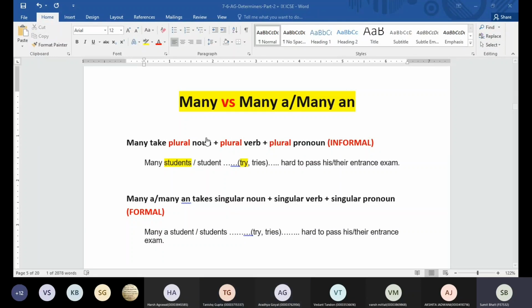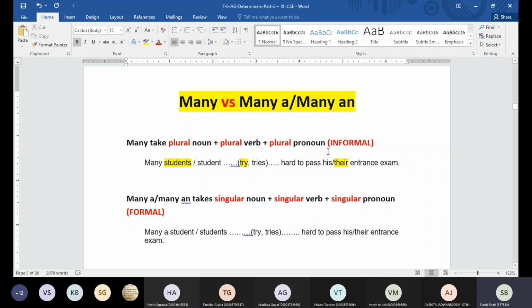Hard to pass his entrance exam or their entrance exam? Their. Okay, now if you change this to many a, what type of noun are we going to use? Singular. Singular verb and singular form of the pronoun. That means if you have a sentence with many, it's going to take a plural noun, plural verb, plural pronoun. If you have many a, it's going to take a singular noun, singular verb, and singular pronoun.